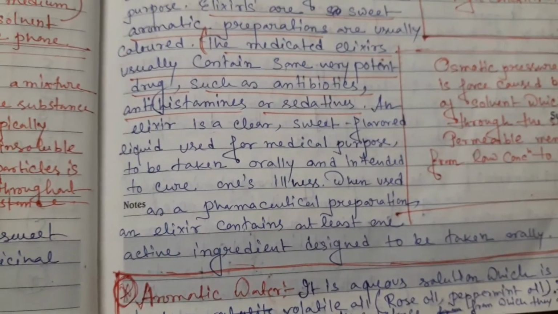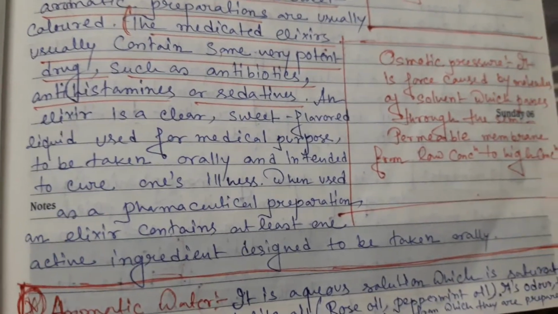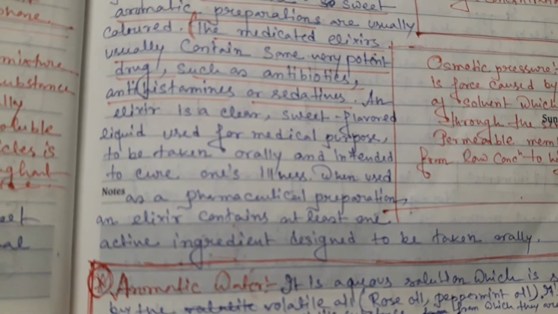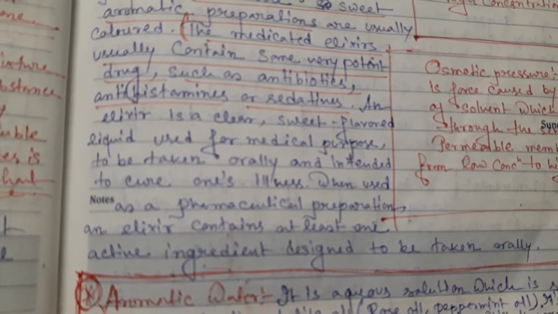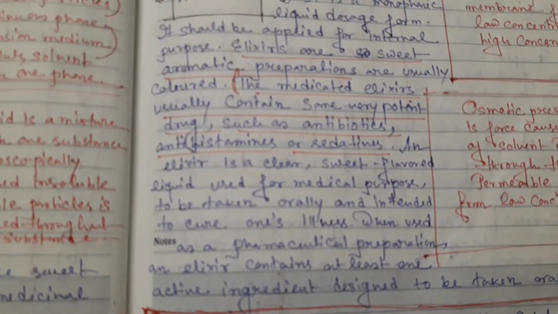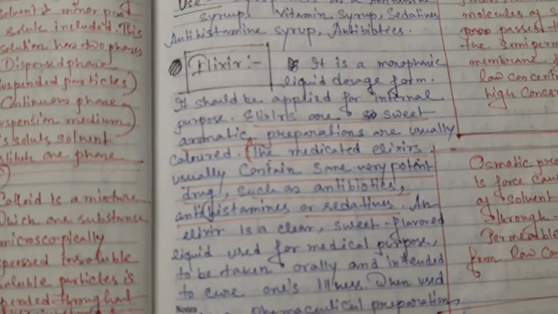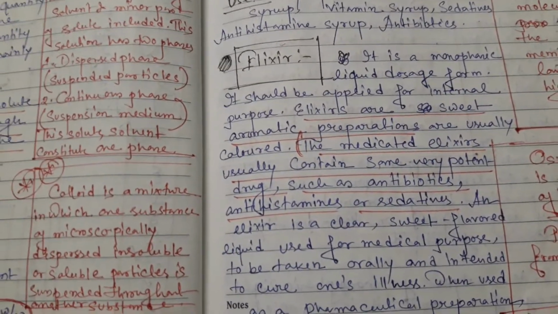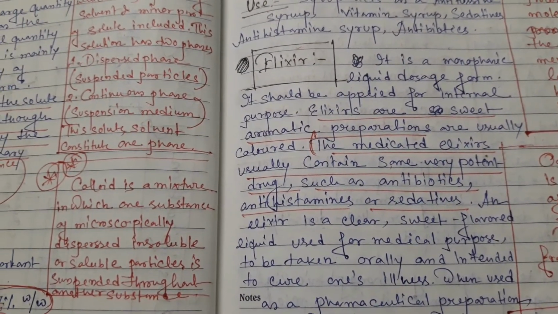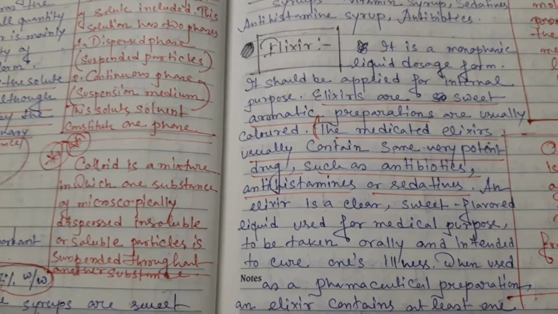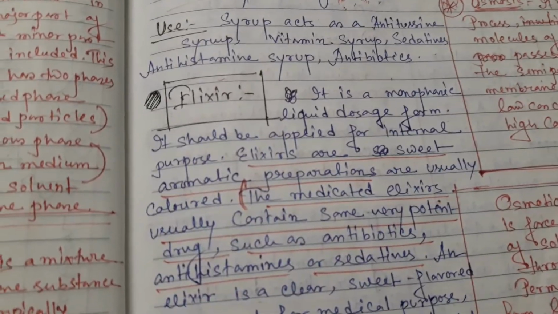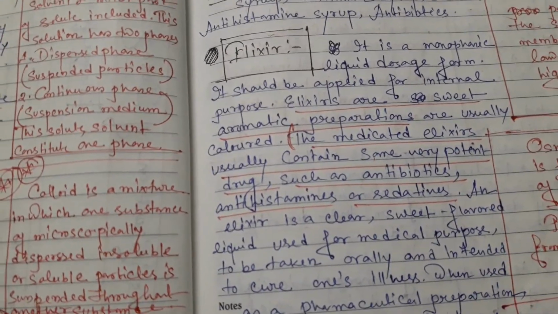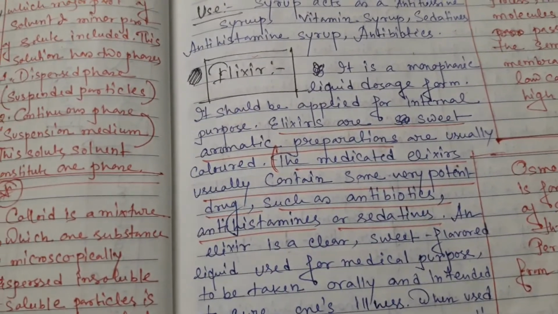What do you mean by aromatic water? The aromatic water is an aqueous solution in which saturated aromatic oil, like volatile oil, like rose oil, peppermint oil, is mixed with water, and that is called aromatic water, and the smell or odor of this type of substance comes from this volatile oil. Okay, that is called aromatic water. So the example of aromatic water is also elixir.